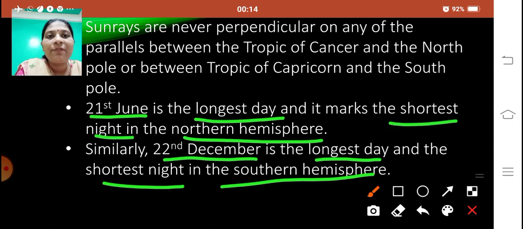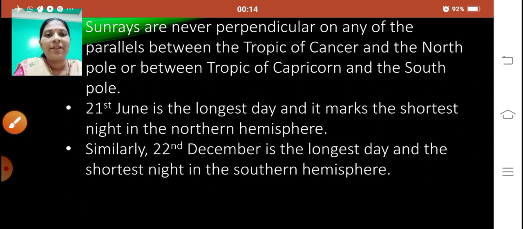These are the key words which you should keep in mind. Fine, let's go ahead.